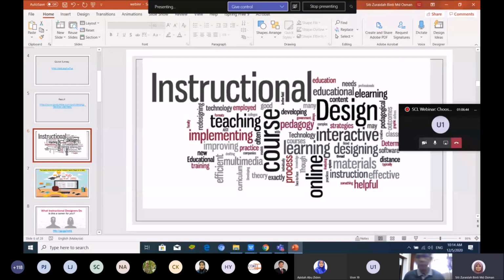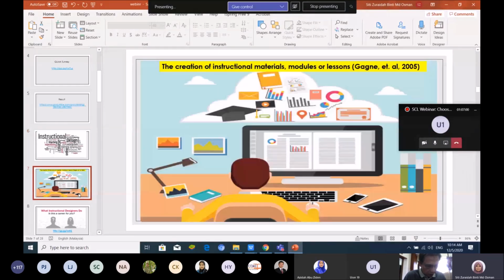So what is instructional design? We have lots of definitions, and lots of technical terms about instructional design. In simple words, instructional design is the creation of instructional material, modules or lessons. The creation means we are going to create an instructional material, module or lesson. This is what we are all doing right now.